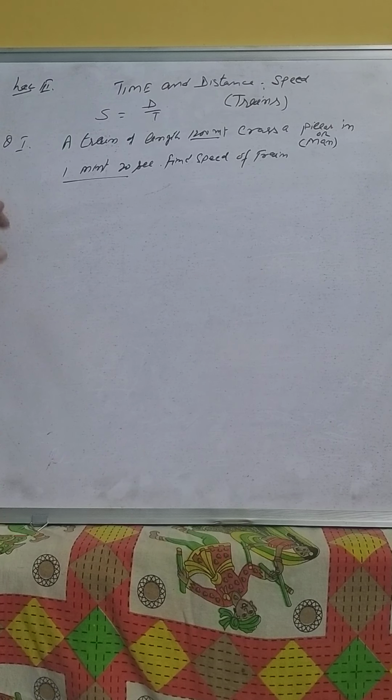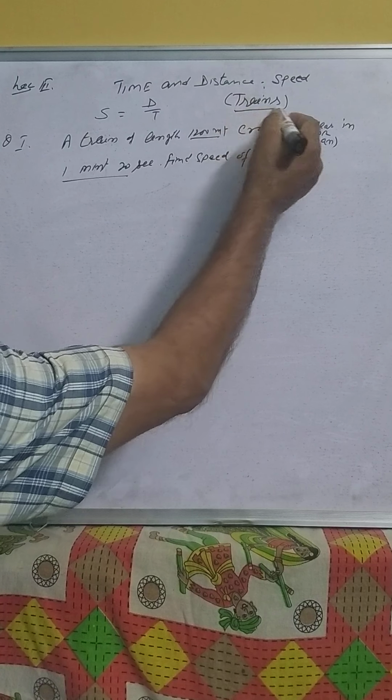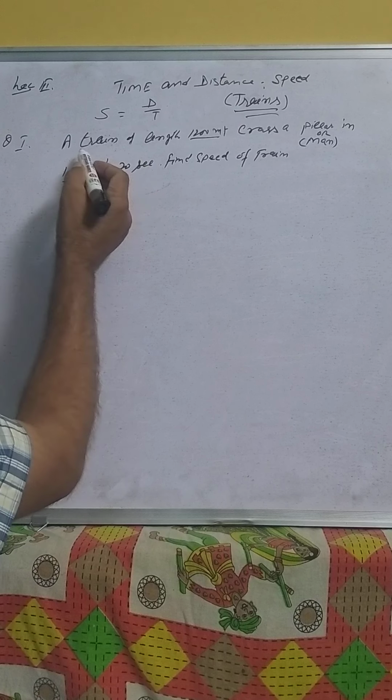Today is my third lecture on time and distance. We have already said that the speed is equal to distance over time. Today our topic is on trains, and here is a question.